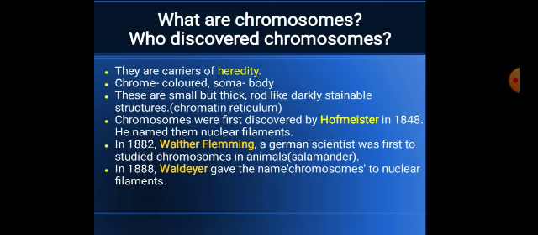Now, who discovered the chromosomes? Chromosomes were first discovered by Hofmeister in 1848. He noticed them in the rapidly dividing cells of Tradescantia and called them nuclear filaments. In 1882, Walther Fleming, a German scientist, was first to study chromosomes in an animal named salamander, which is an amphibian. In 1888, Waldeyer gave the name chromosome to these nuclear filaments discovered by Hofmeister.